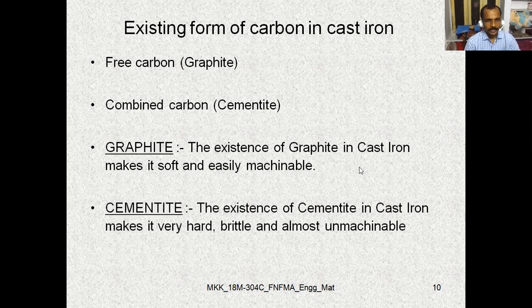The existence of cementite in cast iron makes it very hard, brittle, and almost unmachinable. So these are the two forms, free carbon form and a combined carbon form, or otherwise known as graphite and cementite. So the graphite is easily machinable, whereas cementite is not machinable, and graphite is soft, whereas cementite is hard as well as brittle.